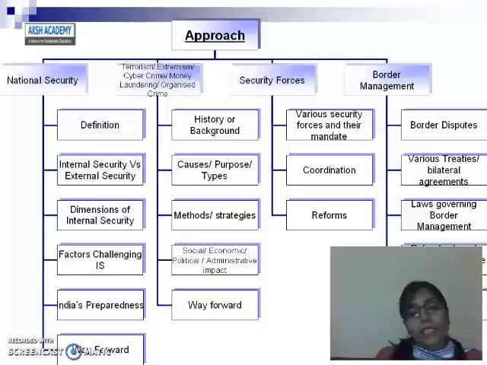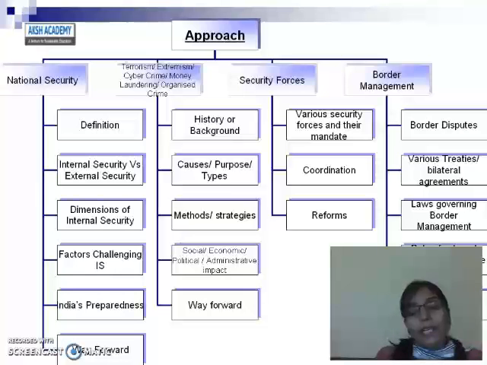You have to study the five areas of these things, in which the first will be the history or background. You have to understand the history of terrorism and extremism, how they have taken birth, how they have spread in the country. In short, you have to prepare a brief history or background of these threats.